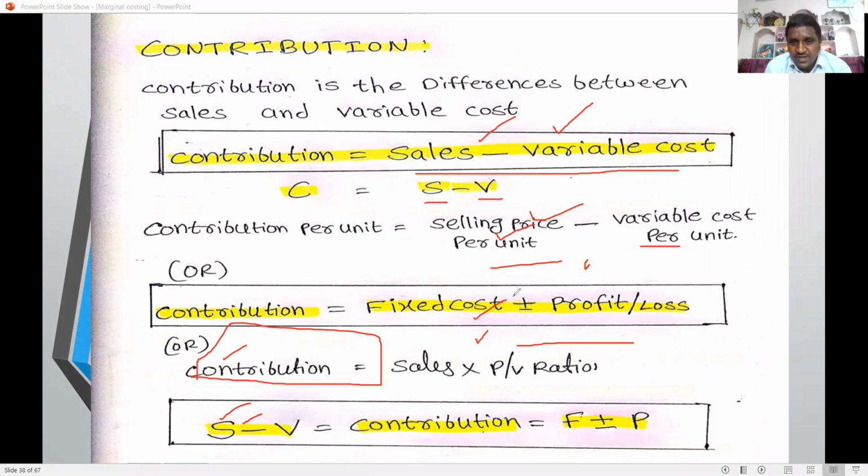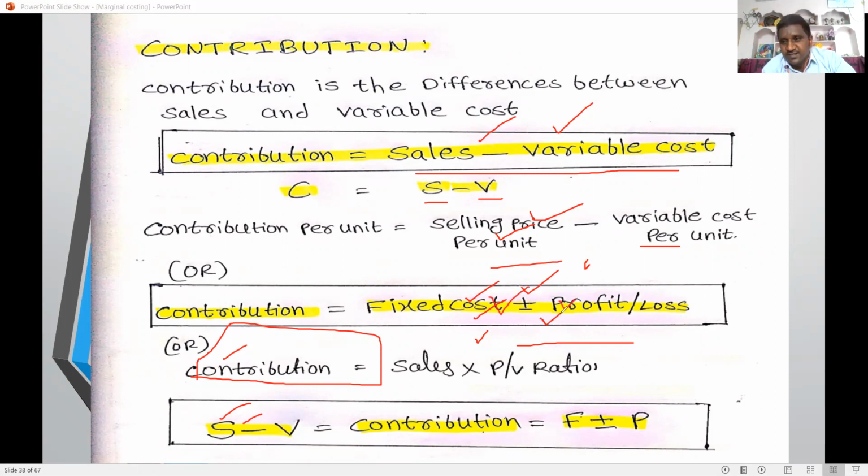Fixed cost plus profit. Whenever fixed cost is also deducted from the sales, then we arrive at the profit. But here fixed costs are not deducted, only sales minus variable cost. That is contribution. If there is a loss, it should be deducted from the fixed cost.